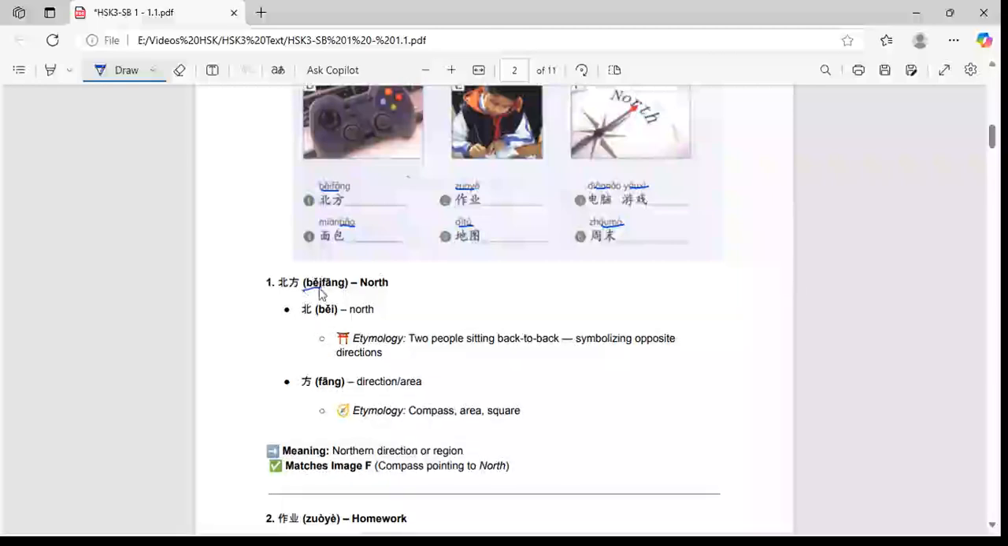Okay, so here běi is north. The etymology is that two people are sitting back to back, symbolizing opposite directions. So it is called north, and north always has a south. And fāng is the direction or the area, so it shows the compass. I have given the compass symbol over here. So běifāng is the north direction or the north area. So it matches with image F.